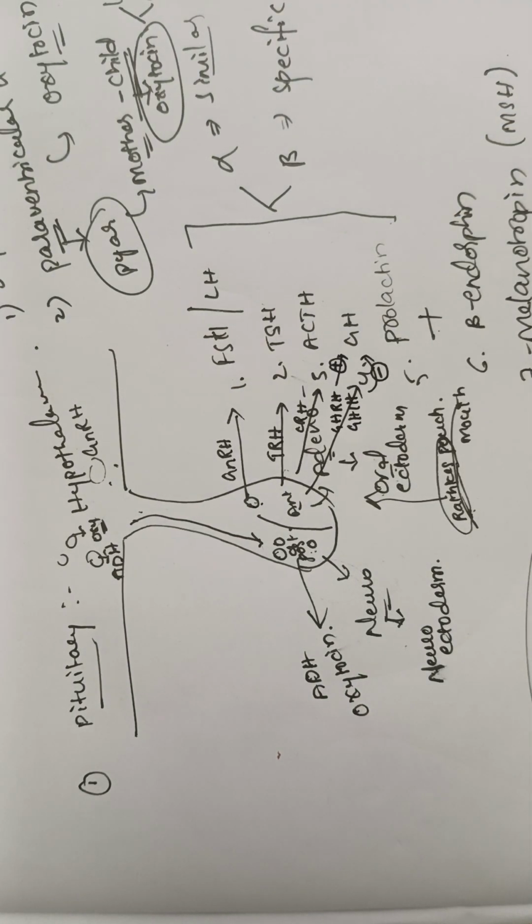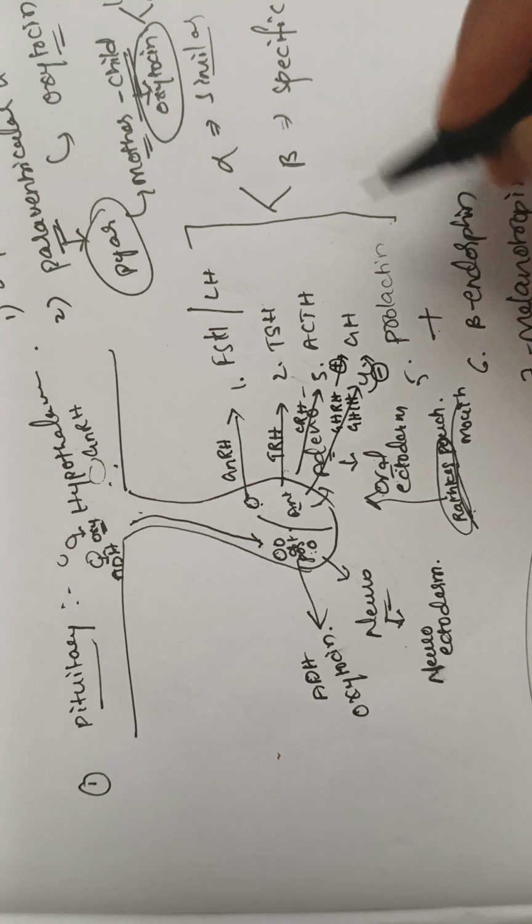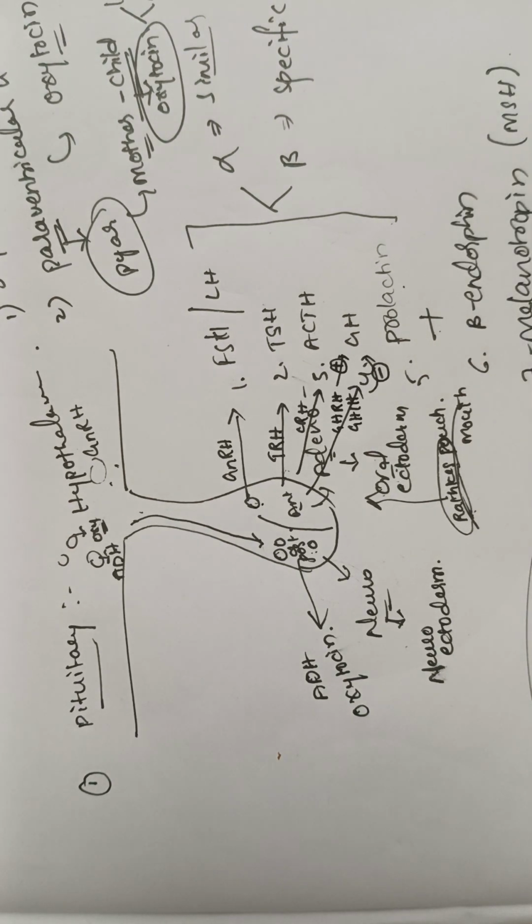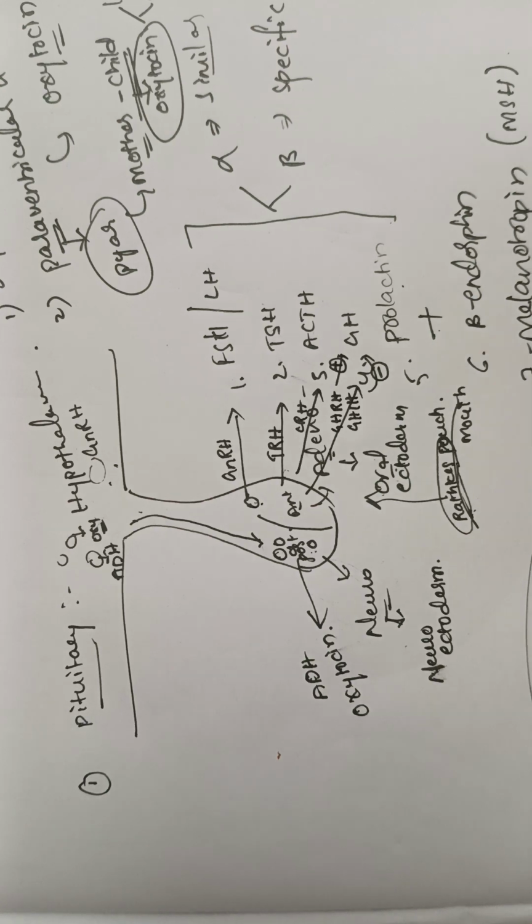You got the point. Like that, for prolactin, we'll discuss each and every hormone. At that time, I'll tell you about the prolactin. So all this is the introduction for the pituitary gland. Now we'll talk about each and every hormone from the pituitary gland and their physiology and pathology all together at once.